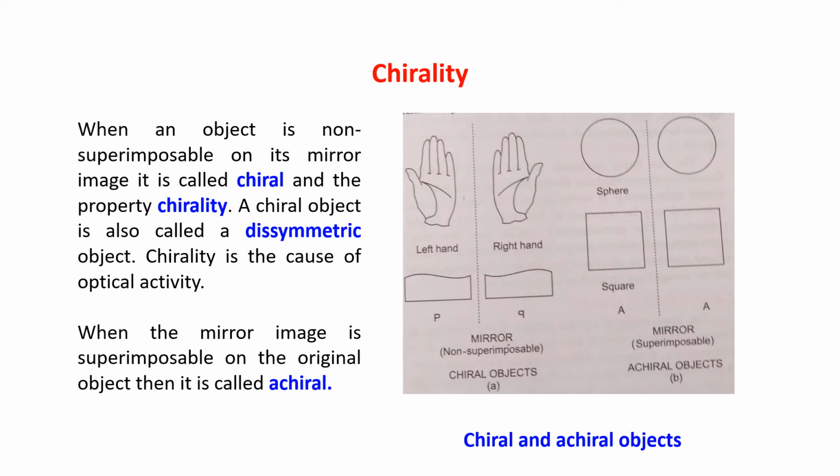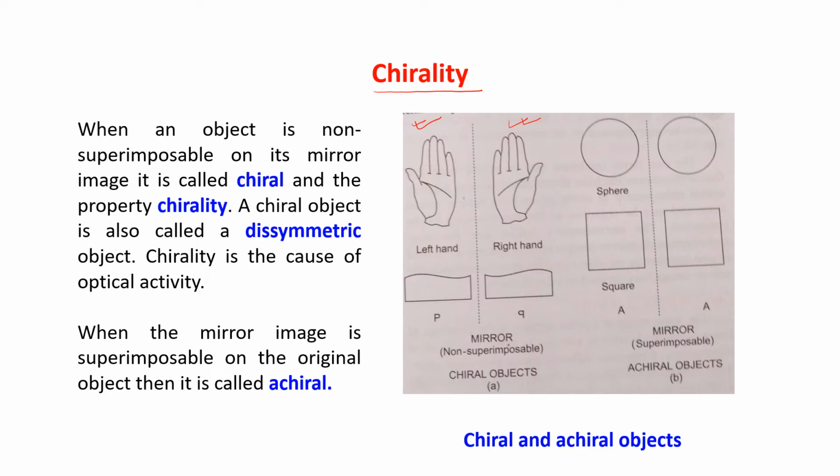Now, a very important thing, that is chirality. What is chirality? See, the right hand is the mirror image of the left hand. Now, take your left hand and try to put it over your right hand. You will see that these two are not matching, not a superimposable mirror image.